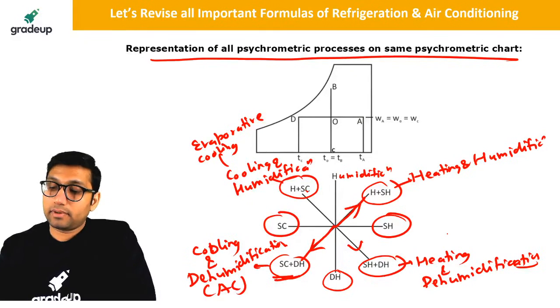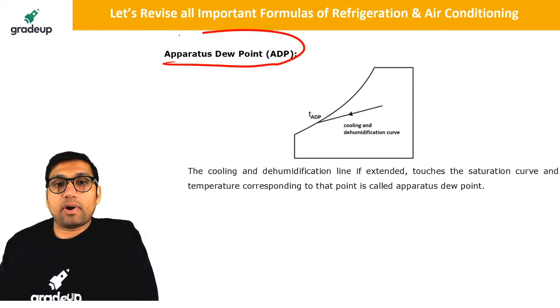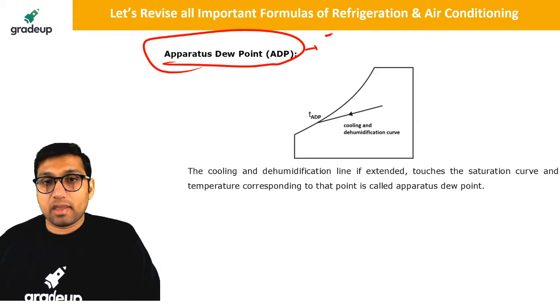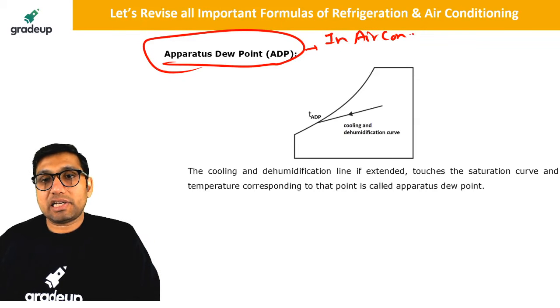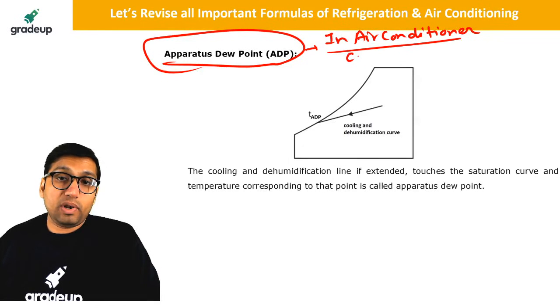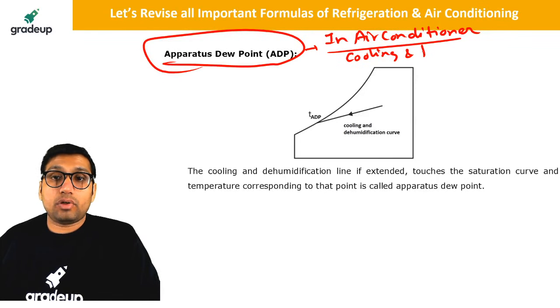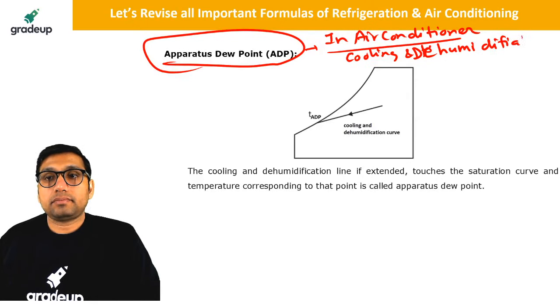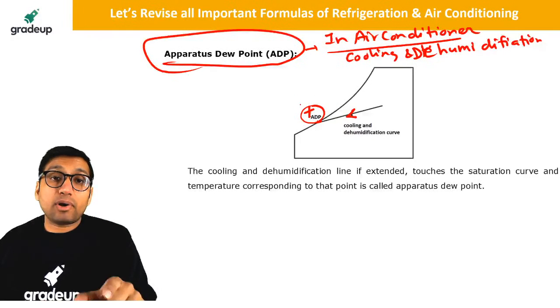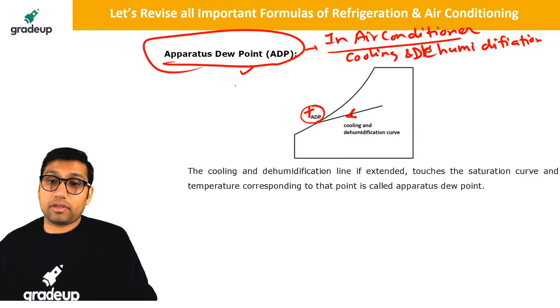Okay, clear everyone? Apparatus dew point. Apparatus dew point is basically the temperature at which, in air conditioning or an air conditioner, as you know, we use the process of cooling and dehumidification. If the cooling and dehumidification process is carried out in such a way that your cooling coil reaches the saturation curve, at that point what will happen? The condensation will take place from the coil. And at that point the temperature will be called the apparatus dew point temperature.